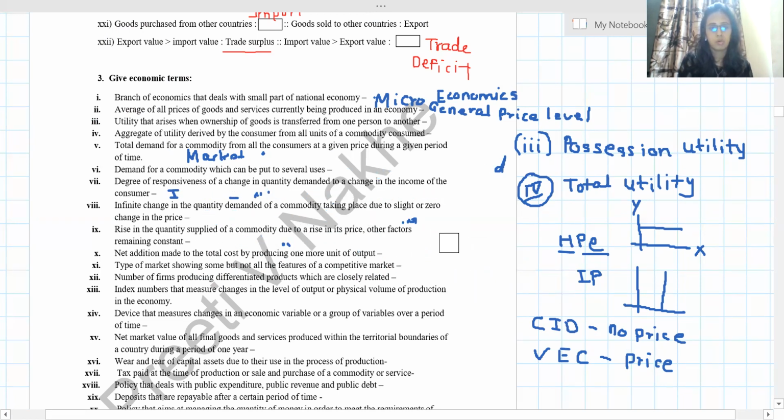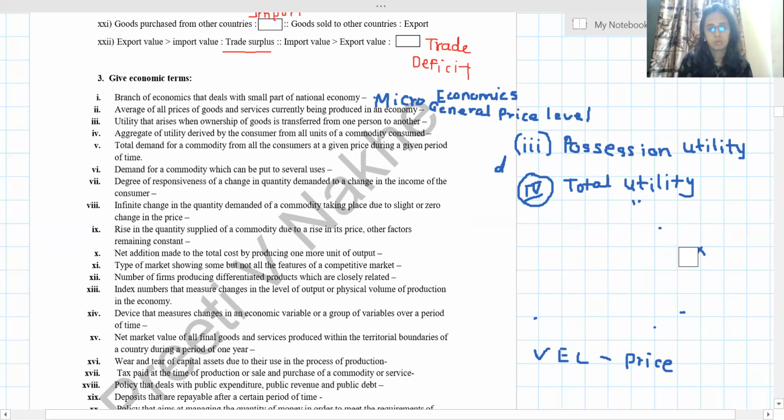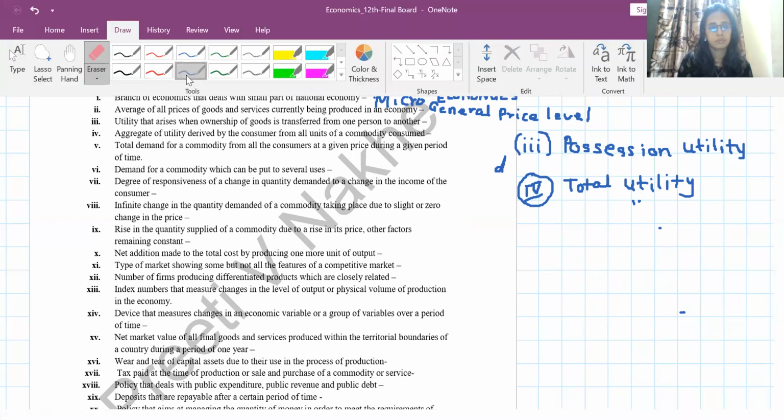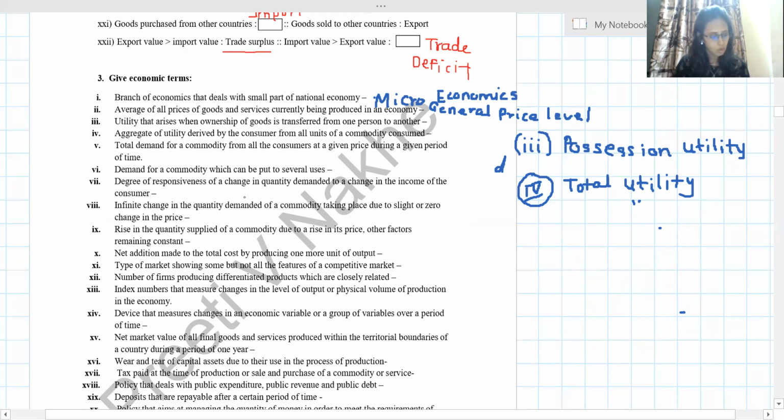Because it's creating a lot of confusion. Okay, next questions. We have number of firms. Question 12.